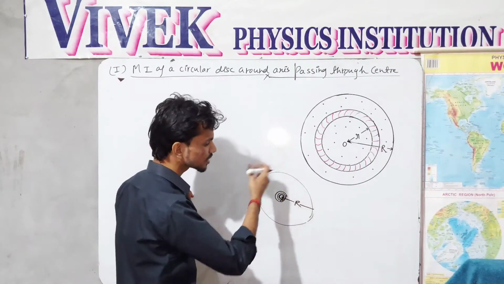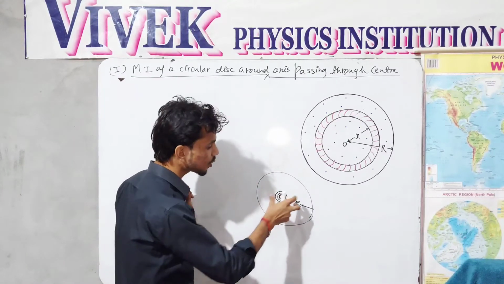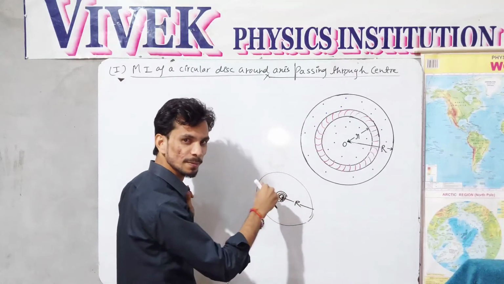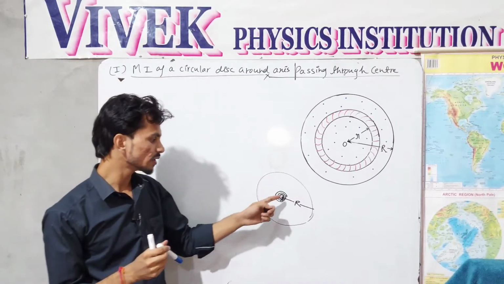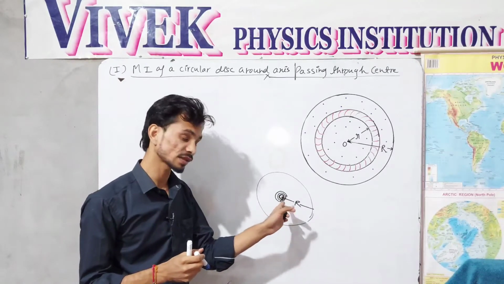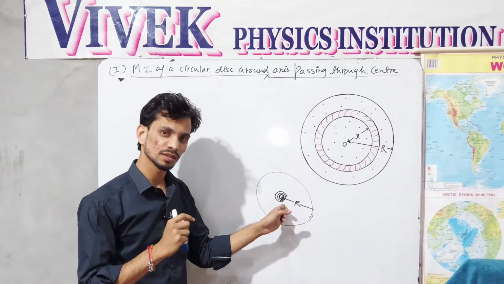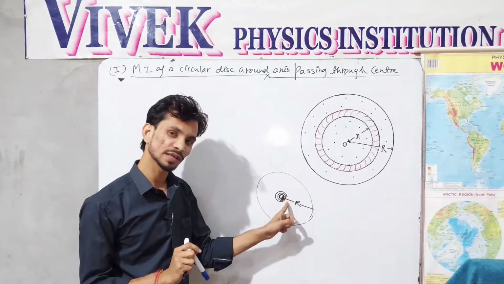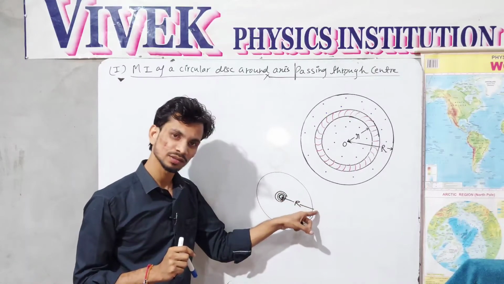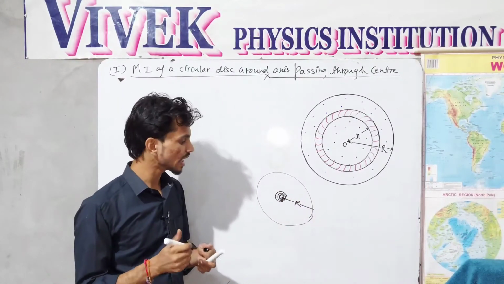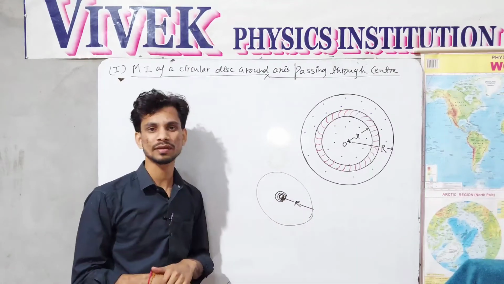And whenever the disc is rotated around the axis, all the circular rings will also rotate. So if I take the moment of inertia of one ring around this axis, and integrate the moment of inertia of such circular rings around the particular axis from limit 0 to R, then I will achieve the moment of inertia of the complete disc around that particular axis.